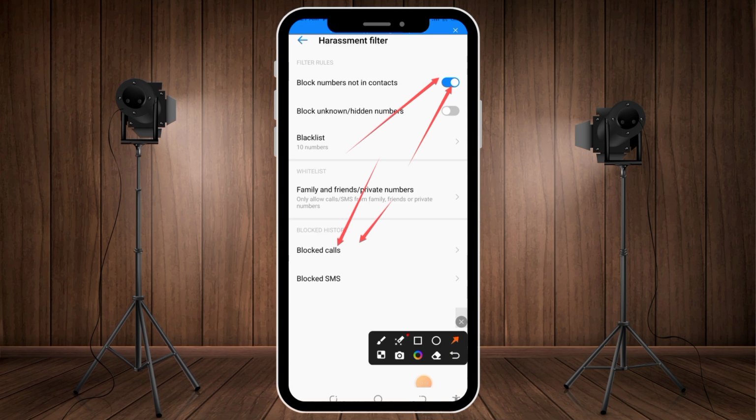Now there is something I actually want to let you know. This is a disclaimer. If you enable these settings and you are expecting an important call, I will not advise you to enable this setting, because that person will keep on trying to call you. Maybe you have a project or a contract and you enable these settings. That is how you're going to lose it, because they will not be able to call you until you go back and disable the settings.